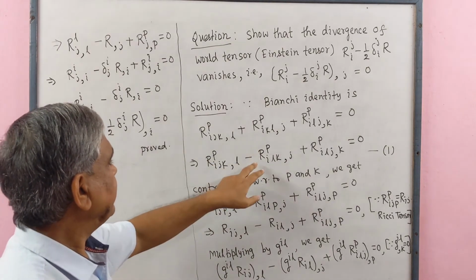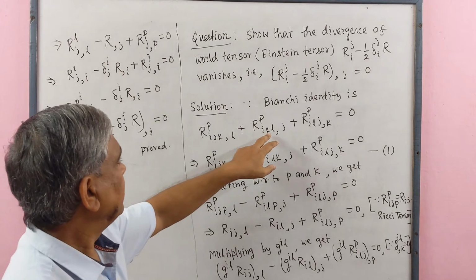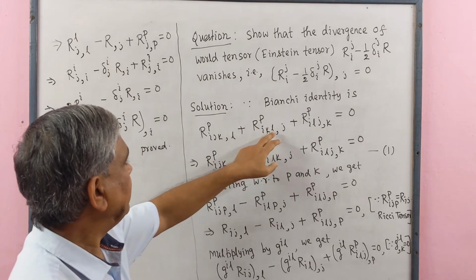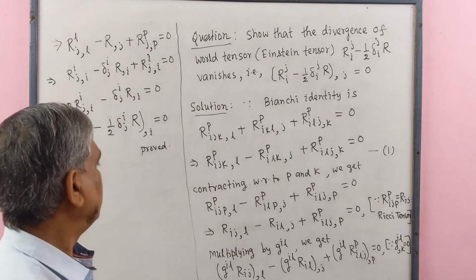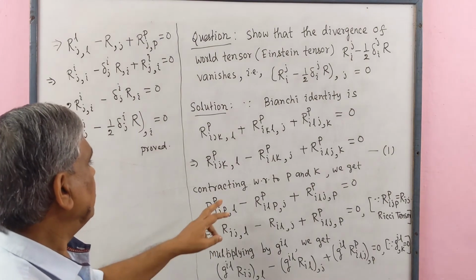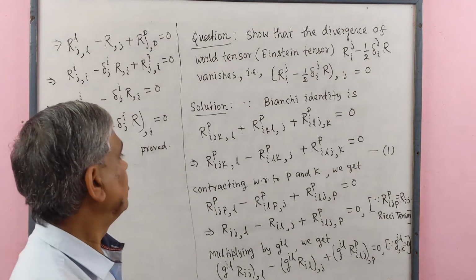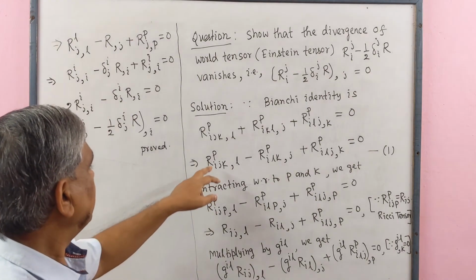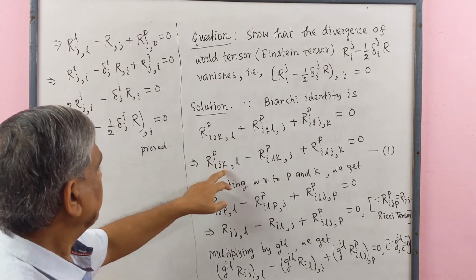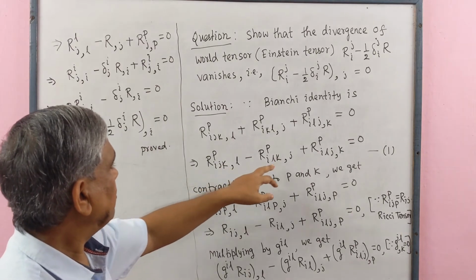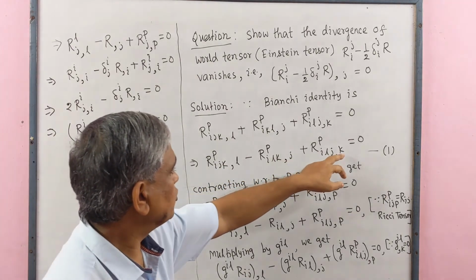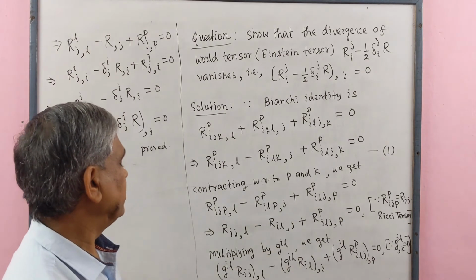So we write here minus, here we write L, here we write K. Now contracting with respect to P and K, we write P here, here also P, here also P, and we get this equation.